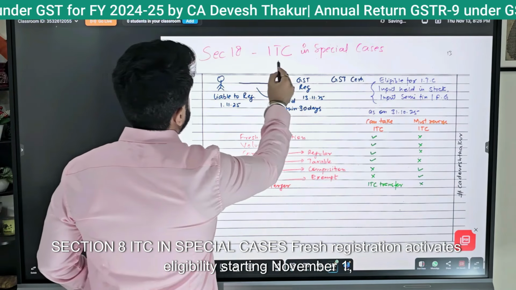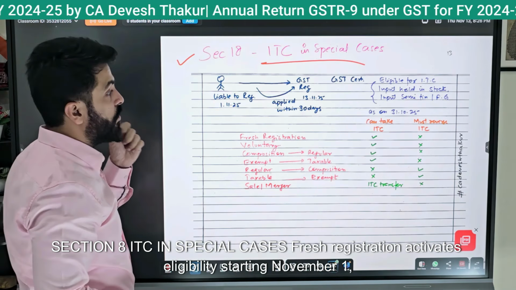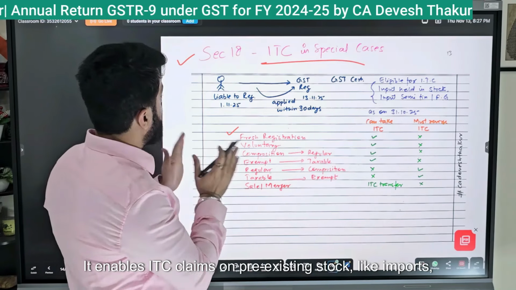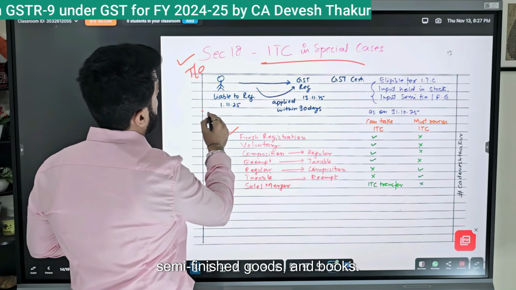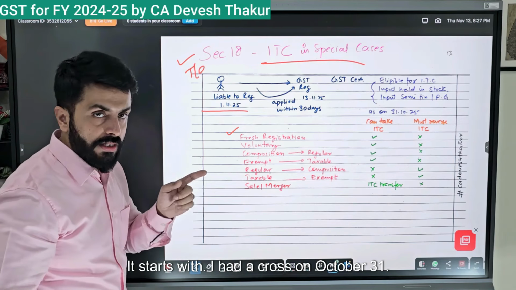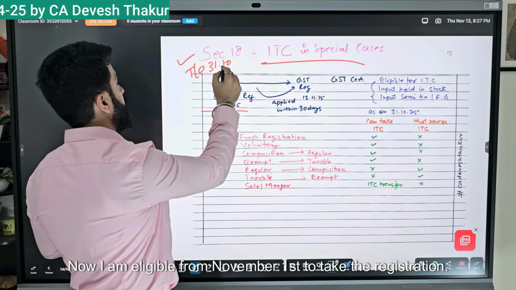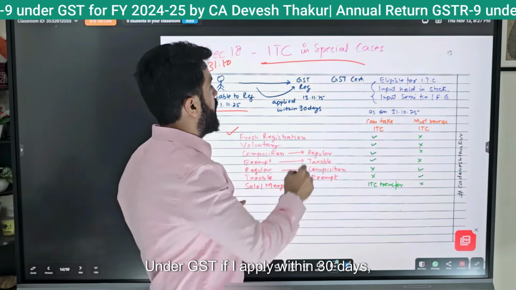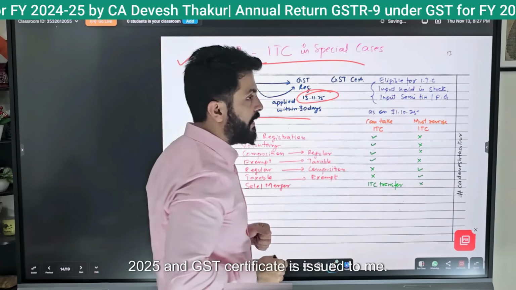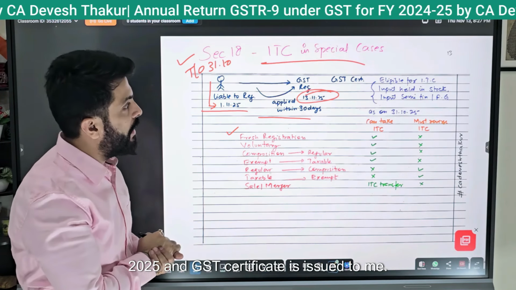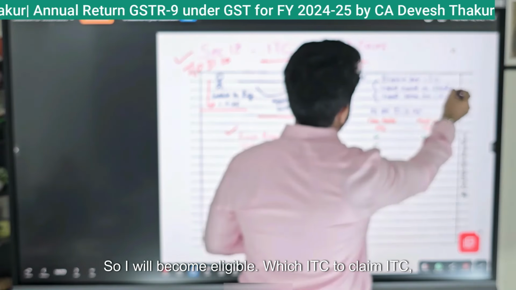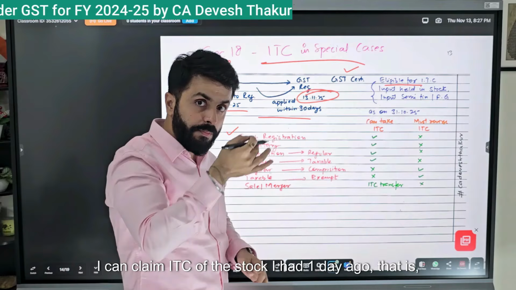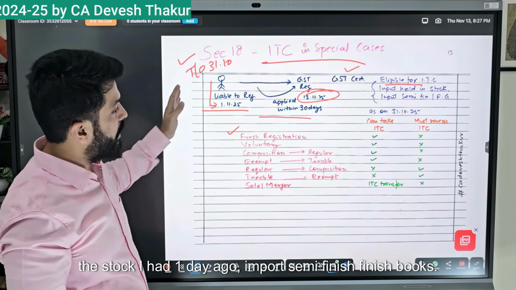Section 18, ITC in special cases. Fresh registration activates eligibility starting November 1st, with the turnover threshold crossed on November 1st. It enables ITC claims on pre-existing stock like inputs, semi-finished goods and finished goods. For example, I crossed the limit on October 31, and now I am eligible from November 1st to take registration. Under GST, if I apply within 30 days, say I applied on November 13, 2025, and the GST certificate is issued to me, then I become eligible. I can claim ITC on the stock I had one day before, that is, the stock I held one day ago.